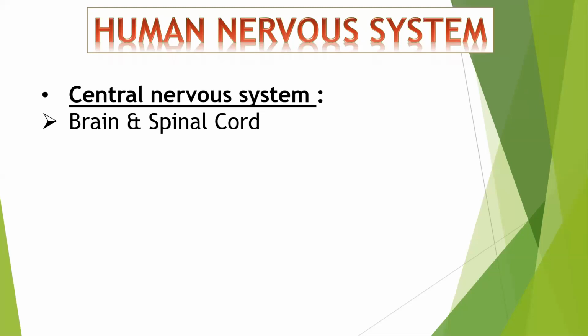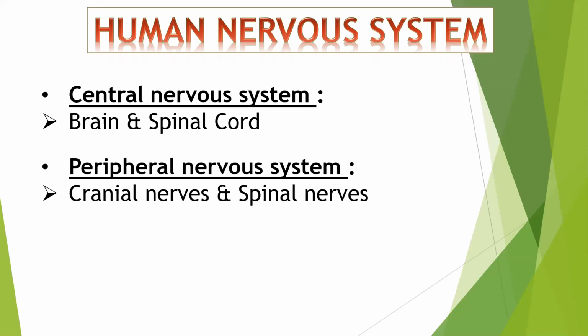Correct? Also in connection with brain. Correct? Next, peripheral nervous system. अभी peripheral nervous system में क्या क्या आएगा? Brain and spinal cord से जितने भी nerves निकलेंगे. Listen to me very carefully. Brain and spinal cord से nerves obviously निकलेंगे because they will be sending message, they will be receiving message. तो ये सारे nerves which are coming out from brain and spinal cord will be nothing but peripheral nervous system.